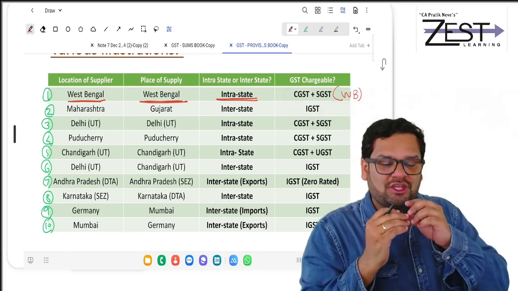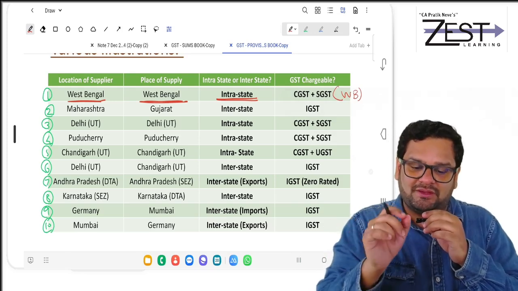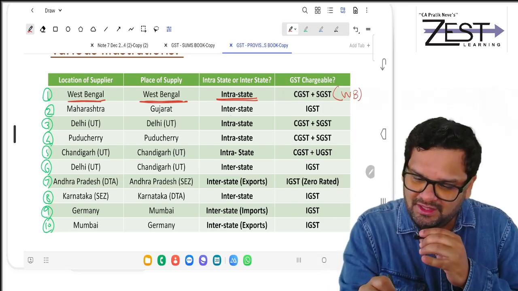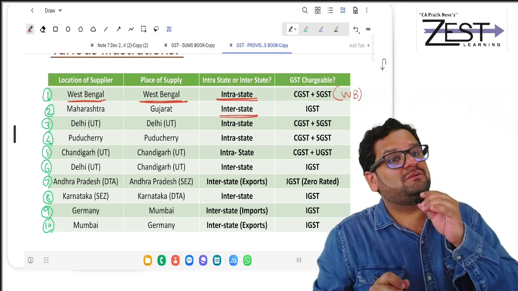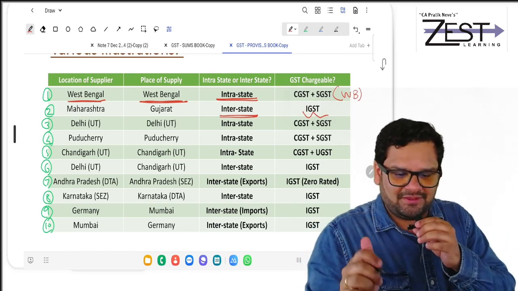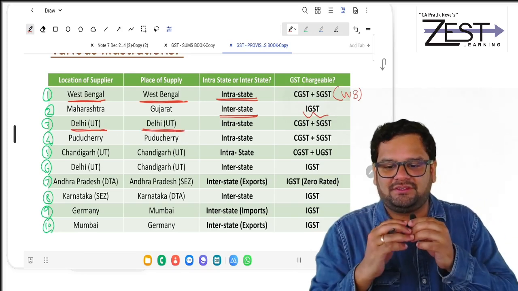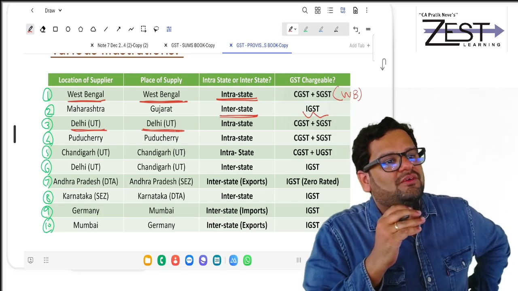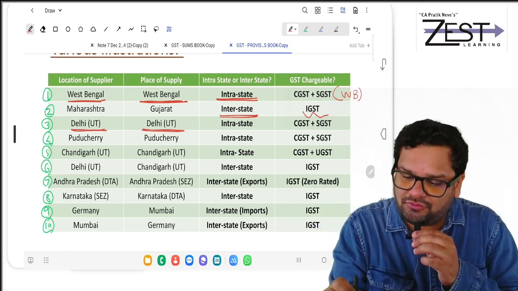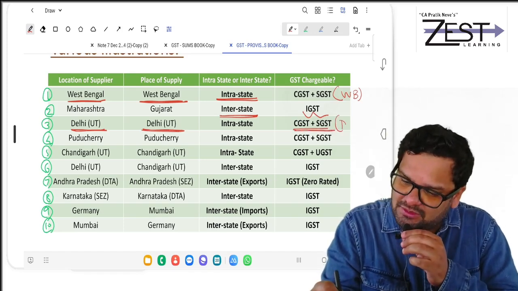Next, if location of supplier is Maharashtra and place of supply is Gujarat, it is an interstate supply. There will be a charge of IGST. Clear? Then location of supplier is Delhi and place of supply is Delhi. Means intrastate, so there will be a charge of CGST plus SGST. Mind you, SGST in brackets Delhi.